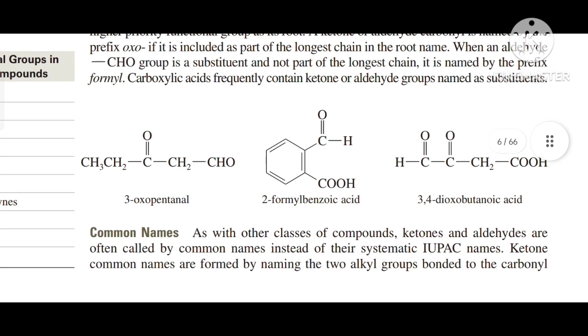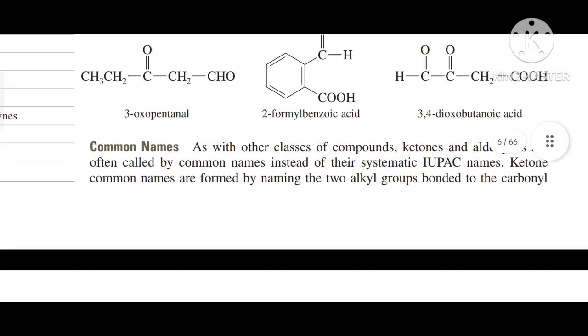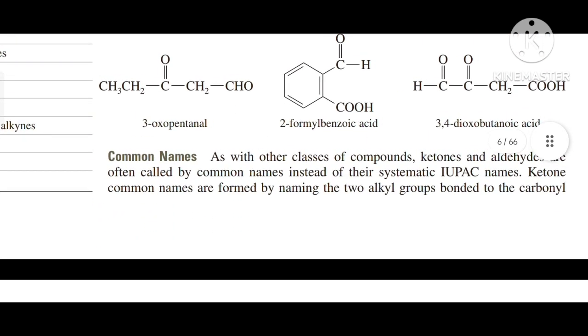So there are some examples given over here. The first example is 3-oxopentanal. Another example is 2-formylbenzoic acid. And our third example is 3,4-dioxobutanoic acid.